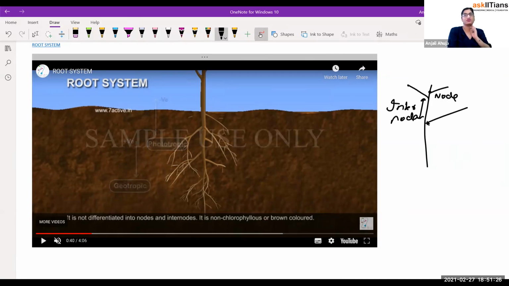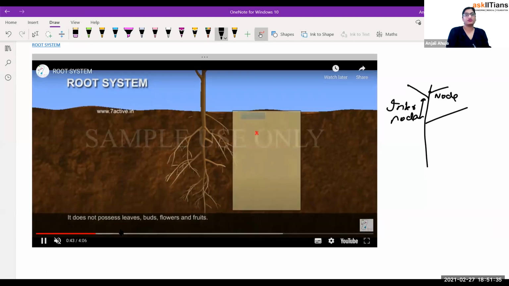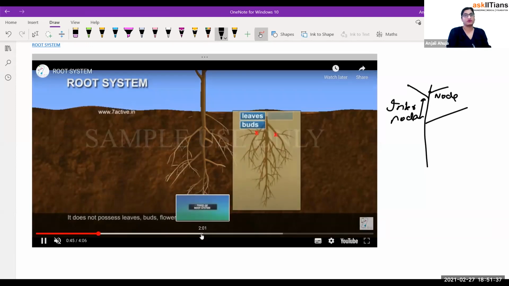In the root, because cell division happens all along, nodes and internodes are absent; it directly grows. It is not differentiated into node and internode. It does not possess leaves, buds, flowers, and fruits, obviously.